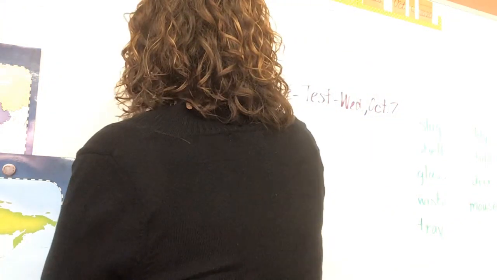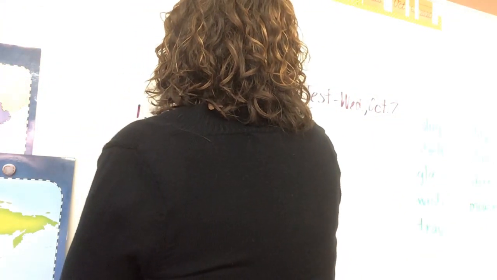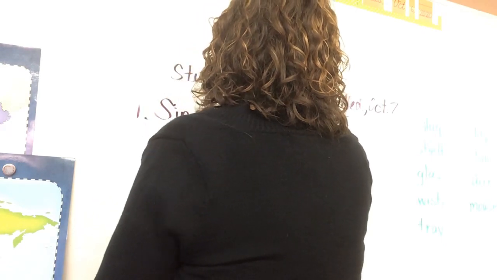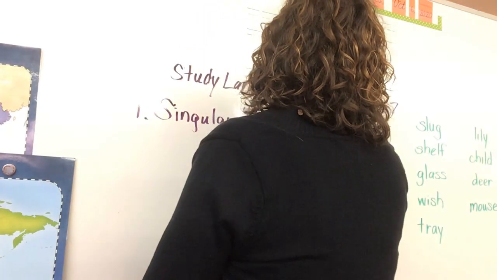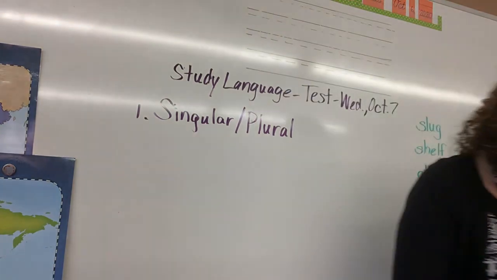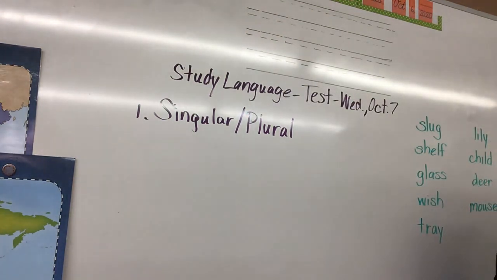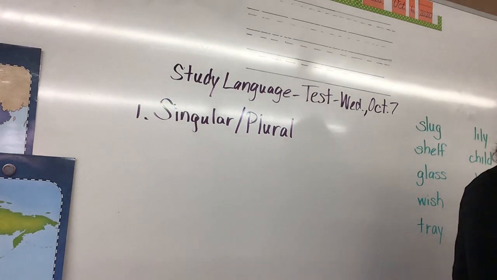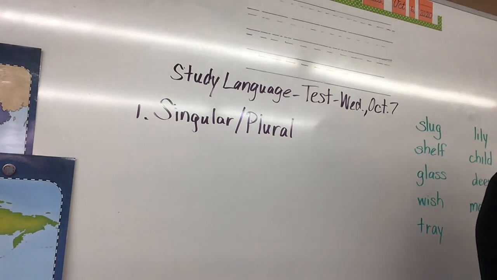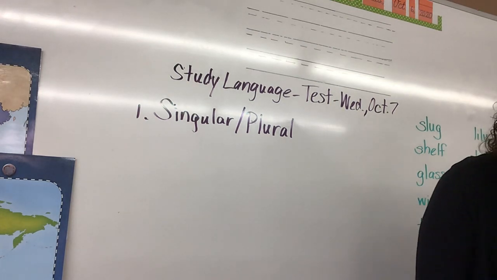singular or plural? And I'm gonna give you a page number in the back of your books. You're gonna take your language books home tonight, and there's a page number in the back of your book that gives you the word singular and its definition.